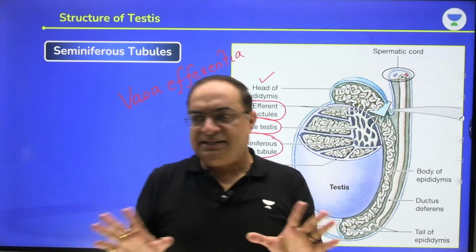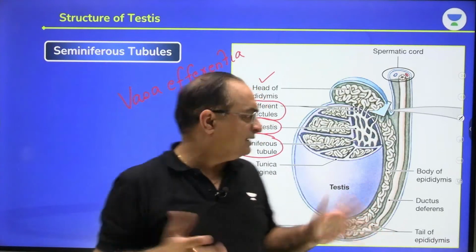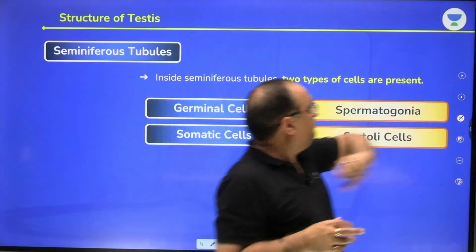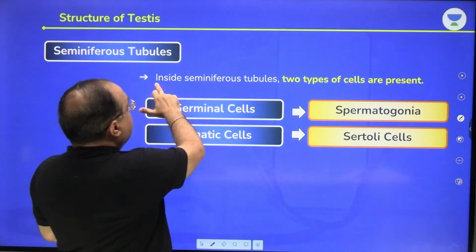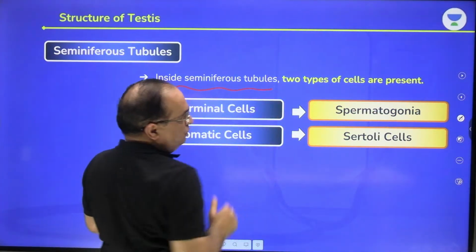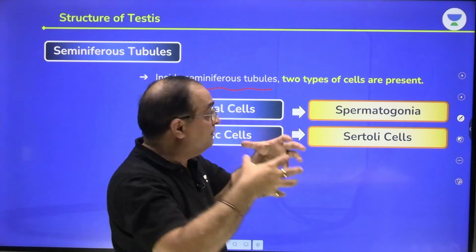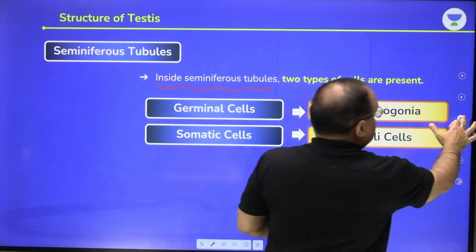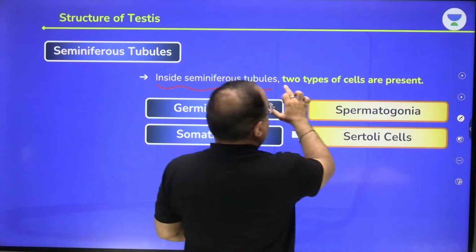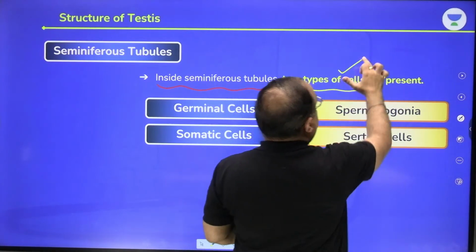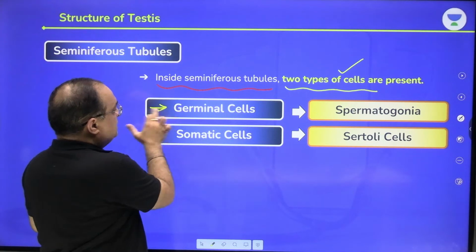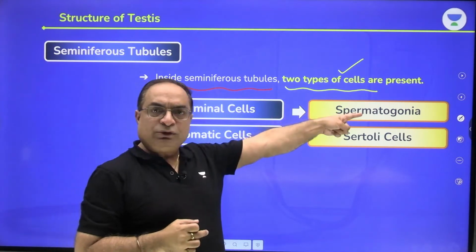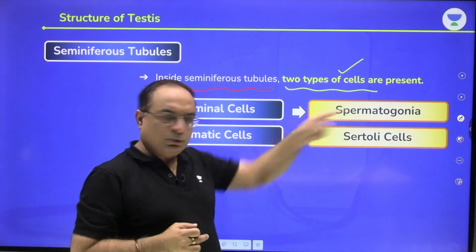Great. Prerana says that length is 70 centimeters. That is correct, 70 centimeters is the length of the seminiferous tubule. In my previous session also I told you, when you look inside the seminiferous tubule, you find that there are two types of cells. And what are those two types of cells? Germinal cells, which are going to form the sperms. What are they called? Spermatogonia.